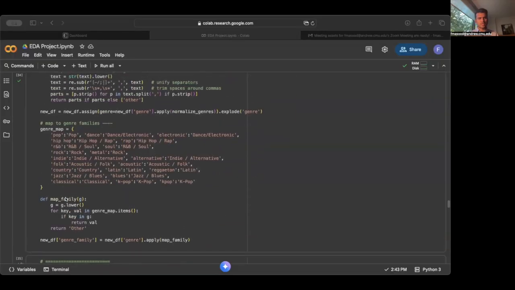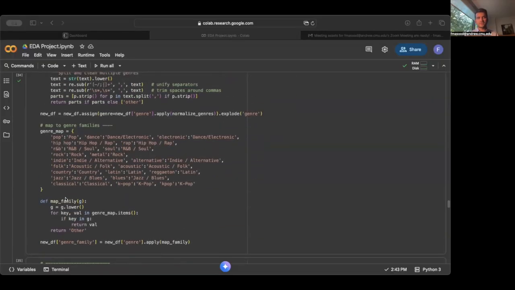Talking about some data preparation, which I did. At first, comparing genres was very tricky because many songs belong to multiple genres. To fix this, I separated multi-genre songs into individual entries and sorted them into broader genre families such as pop, rock, hip hop, rap, country, and electronic dance. This gave a clean foundation for comparing genres more meaningfully.